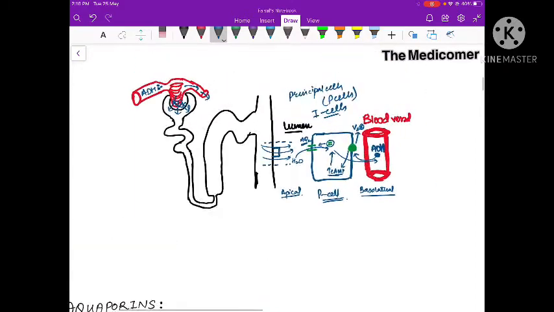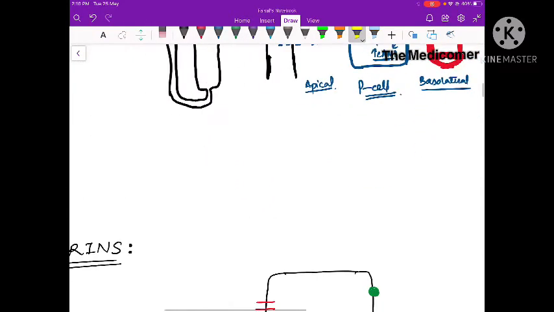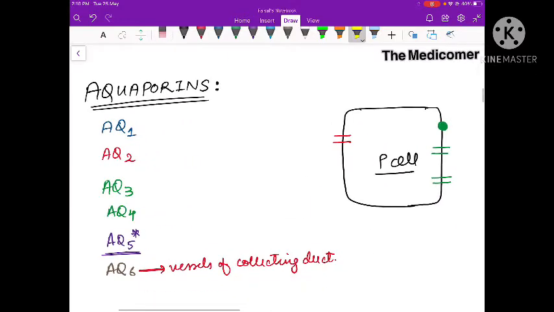Now this aquaporin 2 is an important point. ADH causes expression of aquaporin 2. Now there are different types of aquaporins. There are almost 6 or 7 types of aquaporins that we should know about. So we have aquaporin 1, 2, 3, 4, 5, and 6. We already saw aquaporin 2.